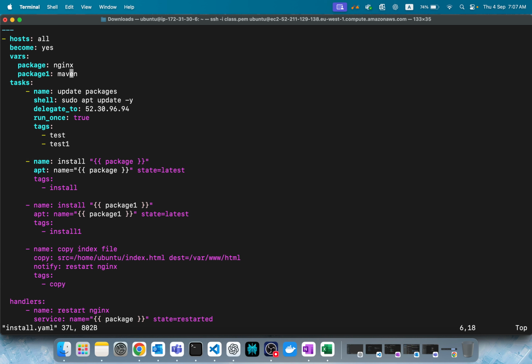Then how to do it? So that's where the concept of looping comes. Looping, you might know already. It is available in all the programming languages. We have seen while loop or for loop in shell.